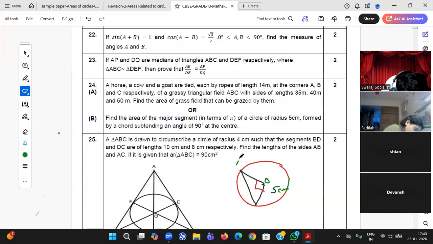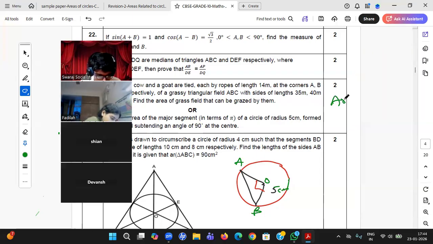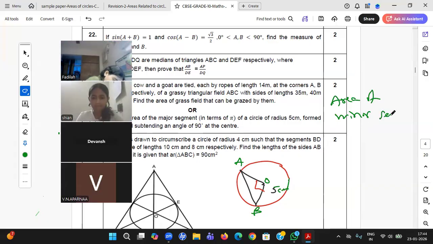Okay. So OAB. First, please be very careful. He is asking for the major segment. It is not asking for the minor segment. You have a formula for the minor segment. Yes, Shrugan, what should be the formula for the area of the minor segment? Area of the minor segment is the quadrant, 1 by 4 into pi r square. I'm asking for the minor segment, not the minor sector. This area I'm asking.